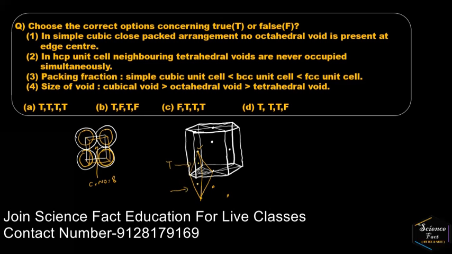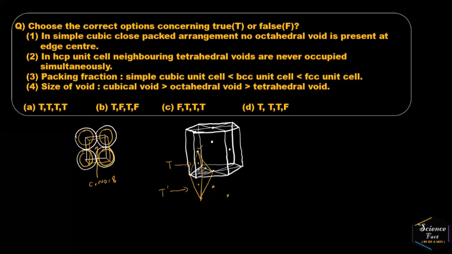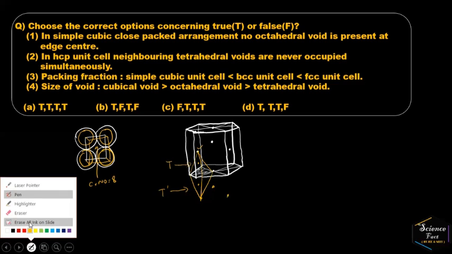While in this case, there will be the formation of another type of tetrahedral void. And it is clearly visible that both tetrahedral geometries are sharing a common triangular face. This is the triangular face. And they are so close to each other that it is not possible to occupy them simultaneously by a cation or any kind of atom.